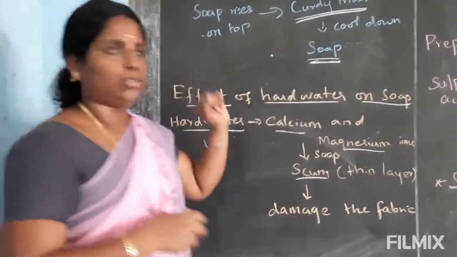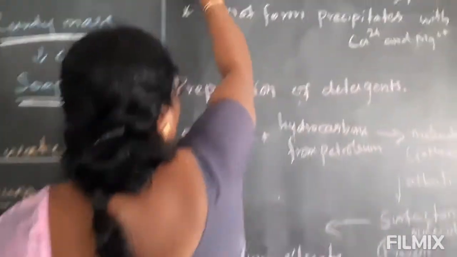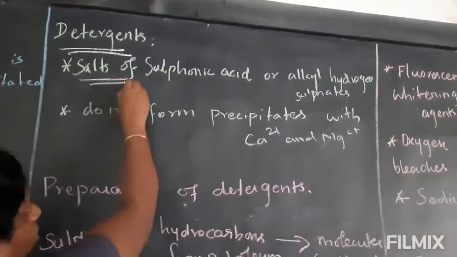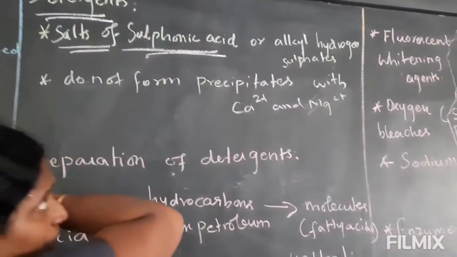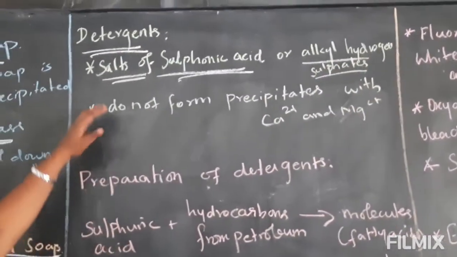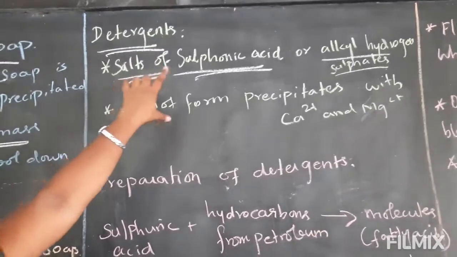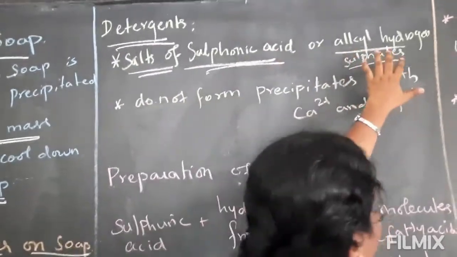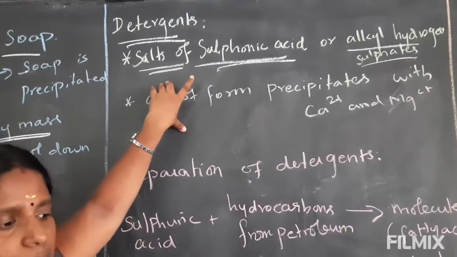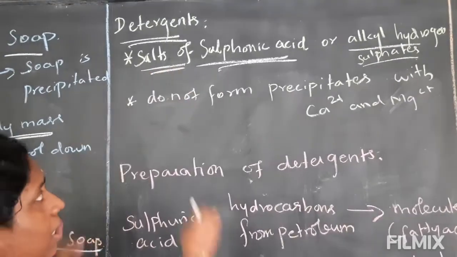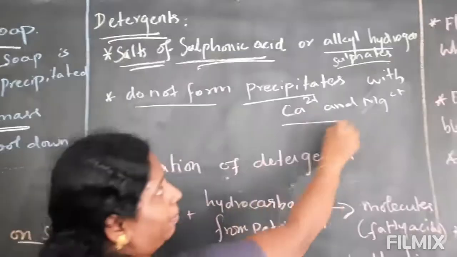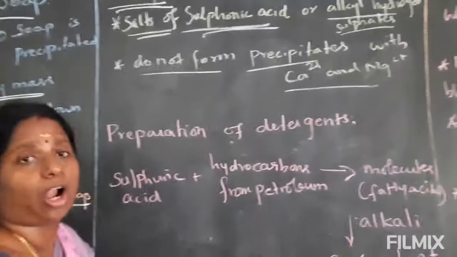So let me move on to the detergent. What is meant by detergent? What does it contain? Detergent is also the salt of sulfonic acid and alkyl hydrogen sulfates. One of the best advantages of detergent is that it does not form precipitates with calcium and magnesium, which are present in hard water.